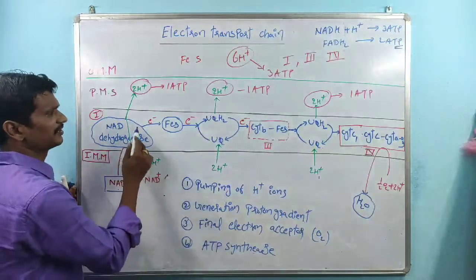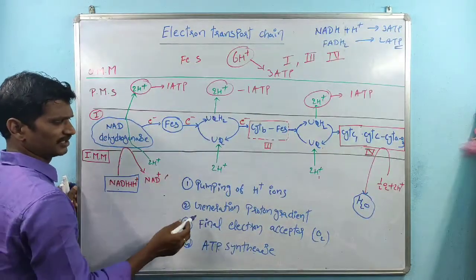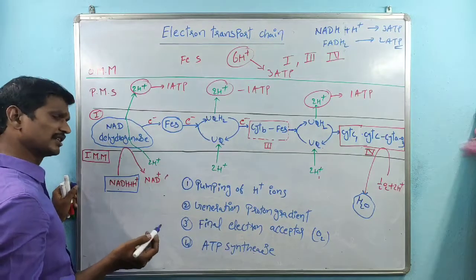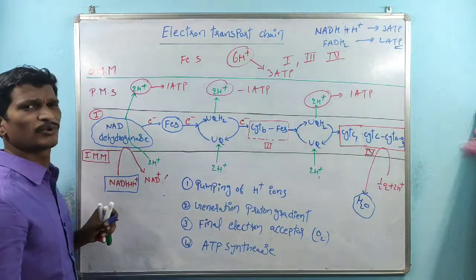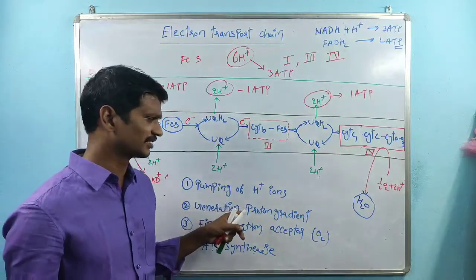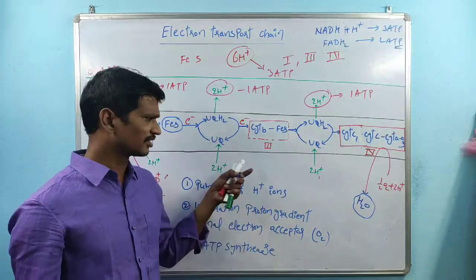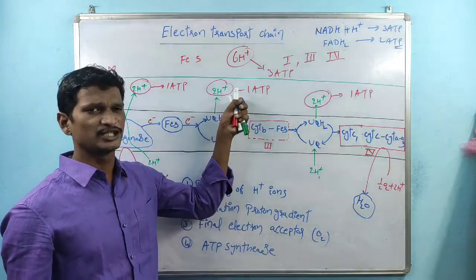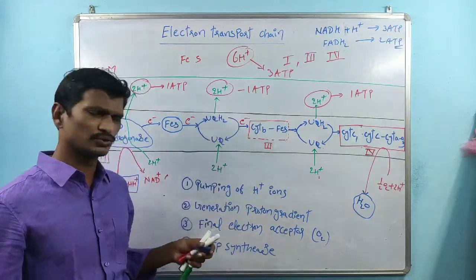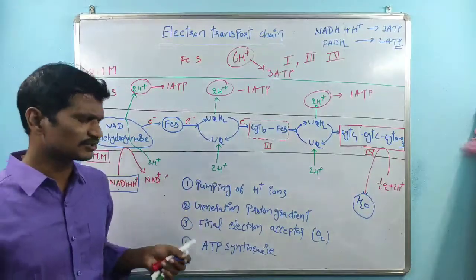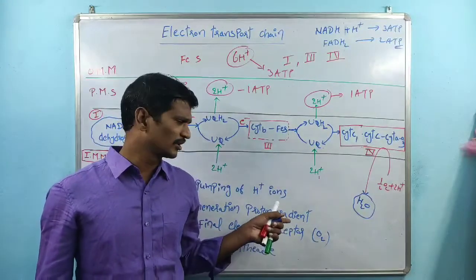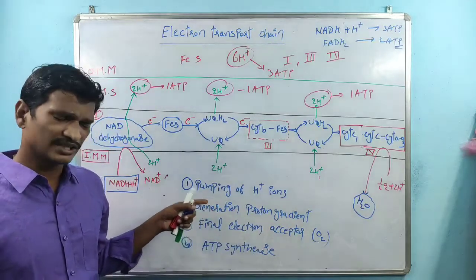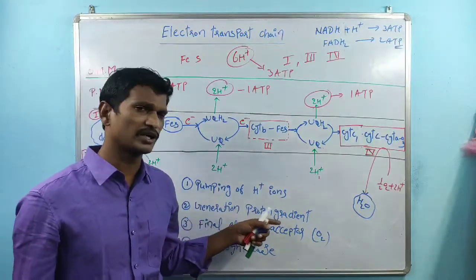The very first step is pumping of H plus ions. The next one is the generation of electrochemical gradient, which is nothing but the proton gradient. See here, inside there is low H plus ion concentration, and here there is high H plus concentration. That difference is called the electrochemical gradient or proton gradient, supporting the generation of the proton gradient.